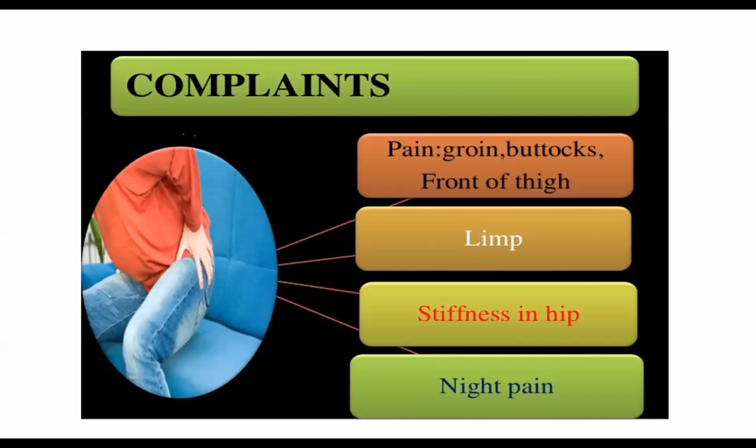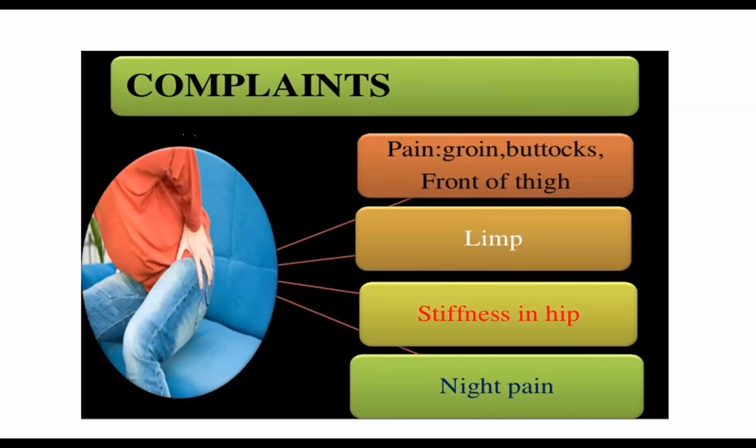So normally if there is decreased supply to any organ, if your heart doesn't have any blood supply, the heart goes into ischemia and there's the pain of ischemia. So you have a heart attack and all that. The same thing goes for the hip. If your head is not getting blood, okay, it will start giving you pain.